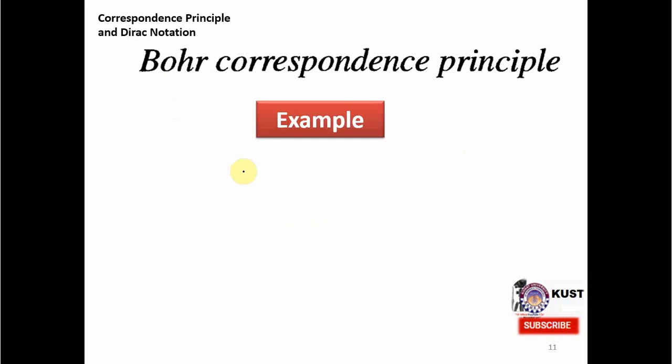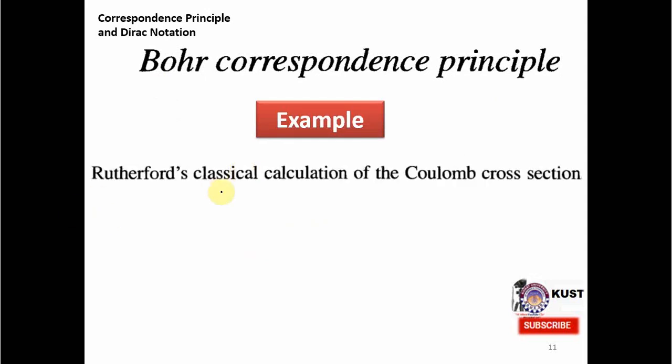One of the examples of the Bohr correspondence principle is the case when Rutherford did the classical calculation of the Coulomb cross section in the case of many particles scattering.